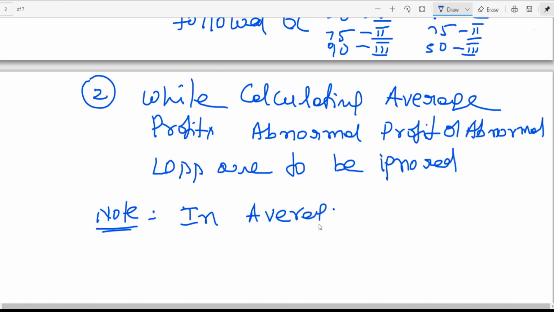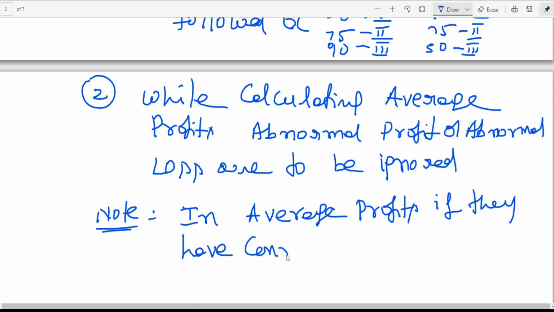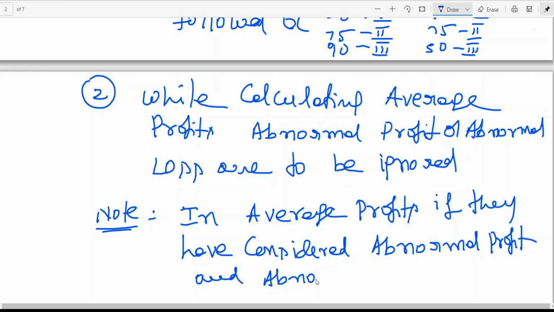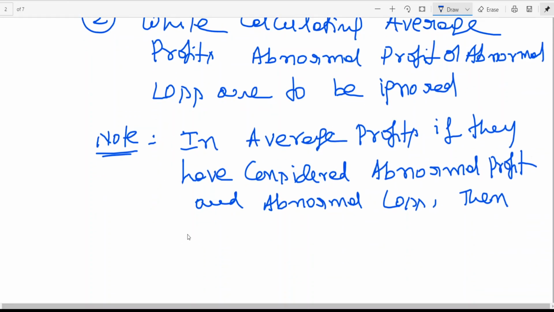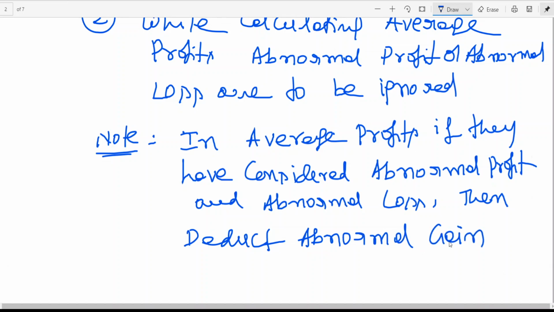In average profits, if they have considered abnormal profit and abnormal loss, then deduct abnormal gain from average profits and add abnormal loss.